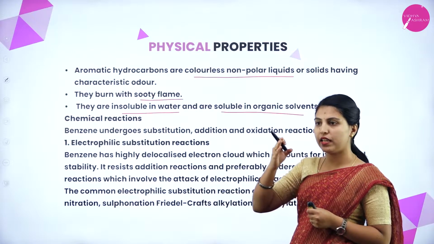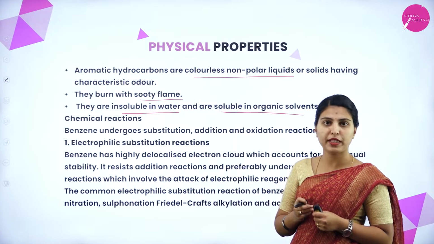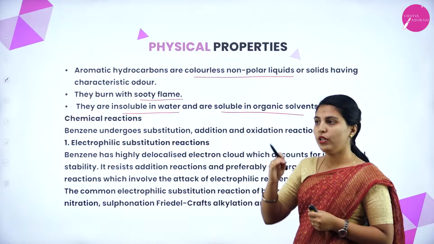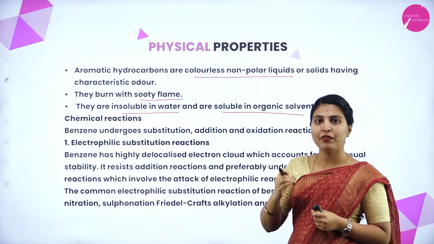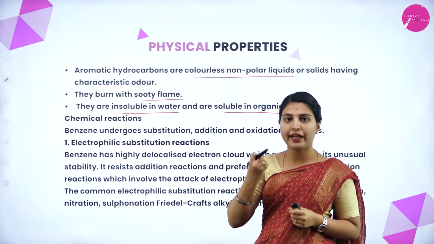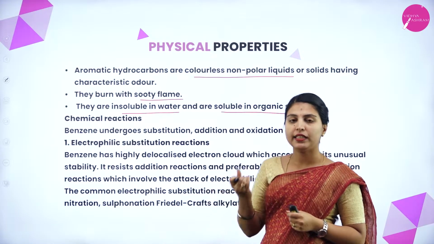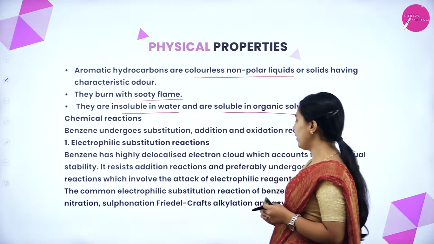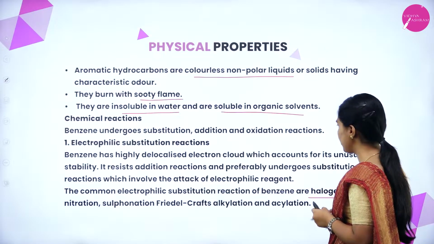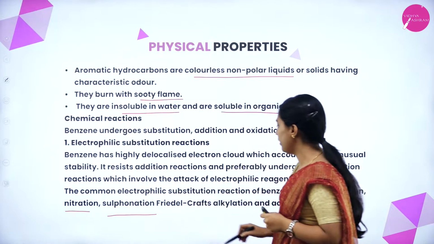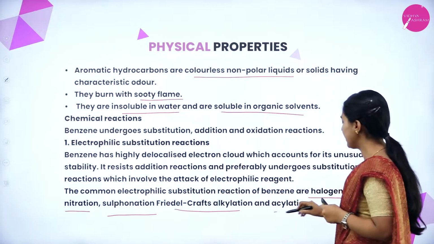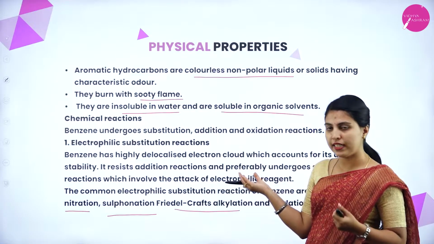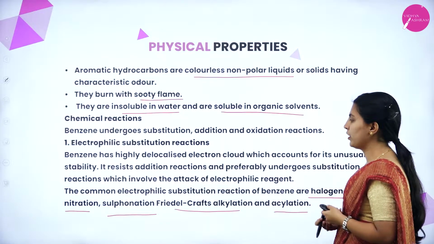In benzene, p orbitals are present everywhere. You know that p orbitals are always perpendicular to the plane of benzene. So the perpendicular nature of the p orbitals will attract the electrophile. That's why the attack of an electrophilic reagent is the usual thing here. The common electrophilic substitution reactions of benzene are halogenation, nitration, sulfonation, Friedel-Crafts alkylation and acylation. These are the substitution reactions seen in benzene electrophilic substitution.